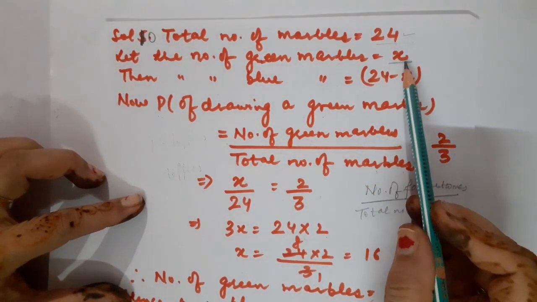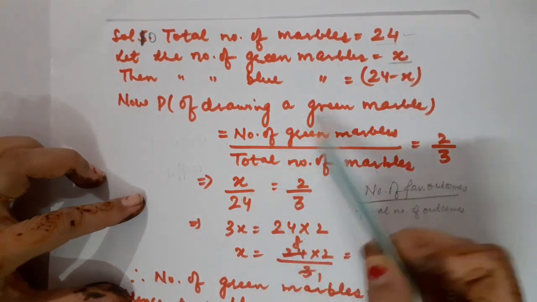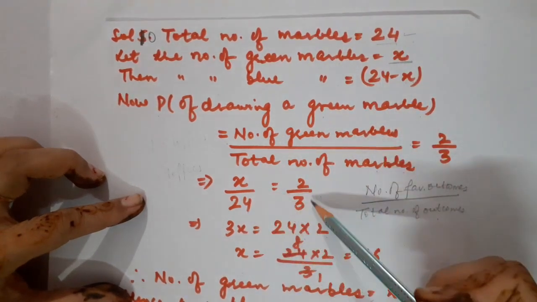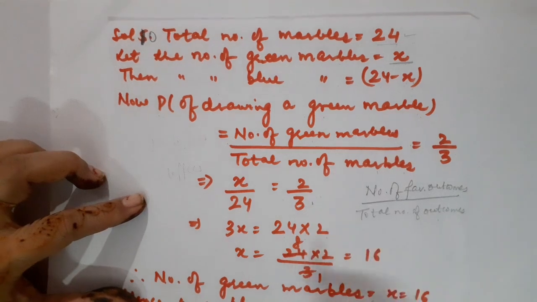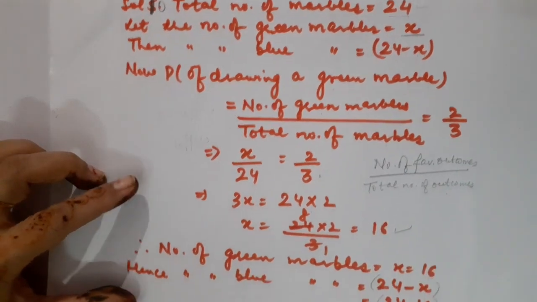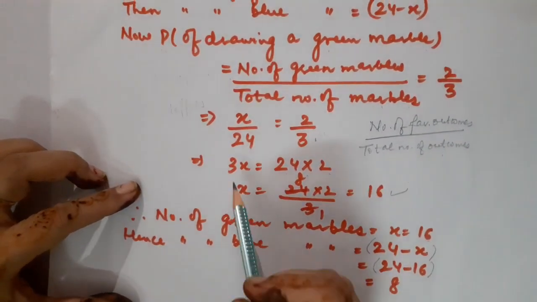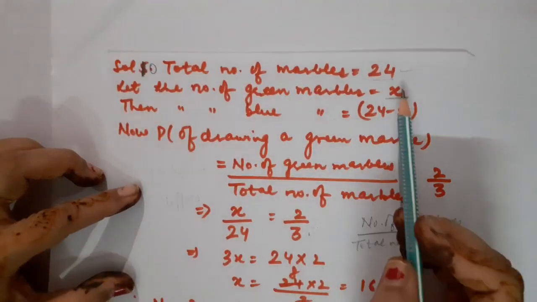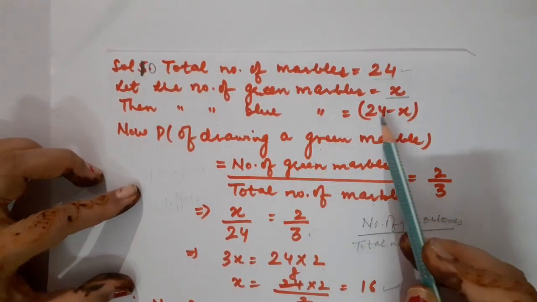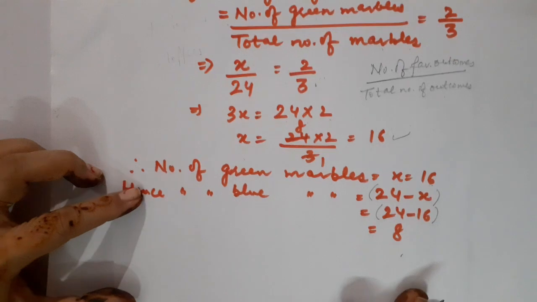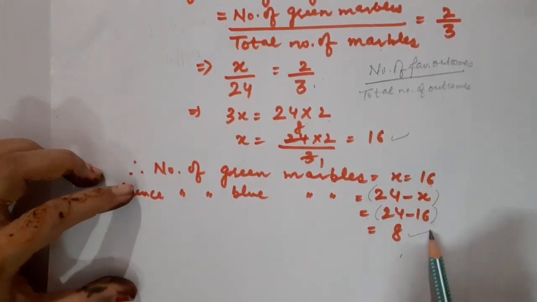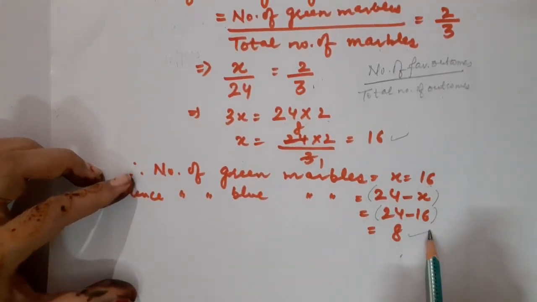So the number of favorable outcomes will be x, total number is 24, and this is equal to 2 upon 3, given. So the value of x is equal to 16. X was assumed as green marbles. So blue marbles will be 24 minus 16, that is 8. We wanted the number of blue marbles only.